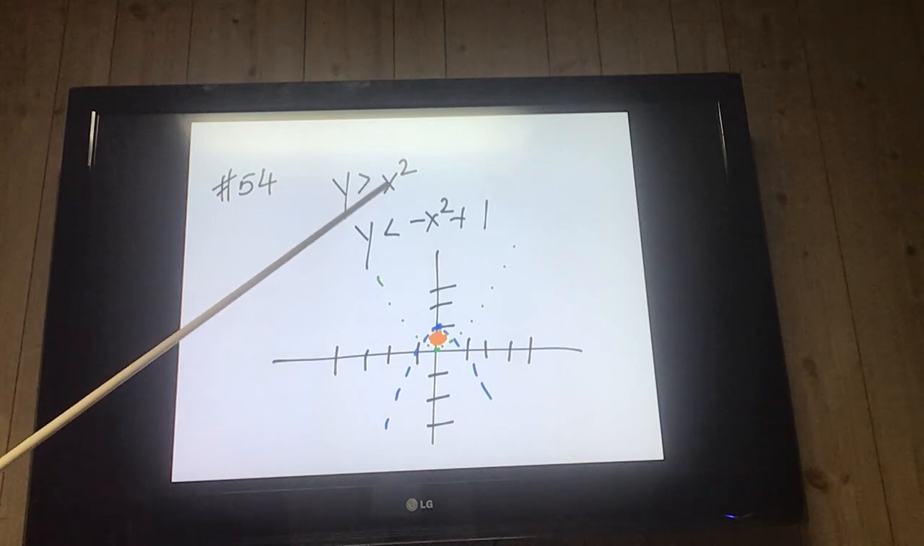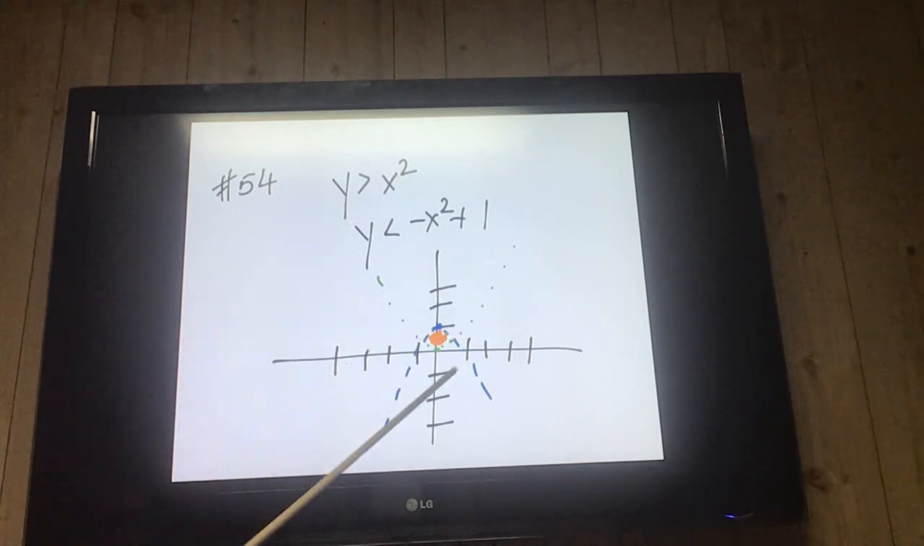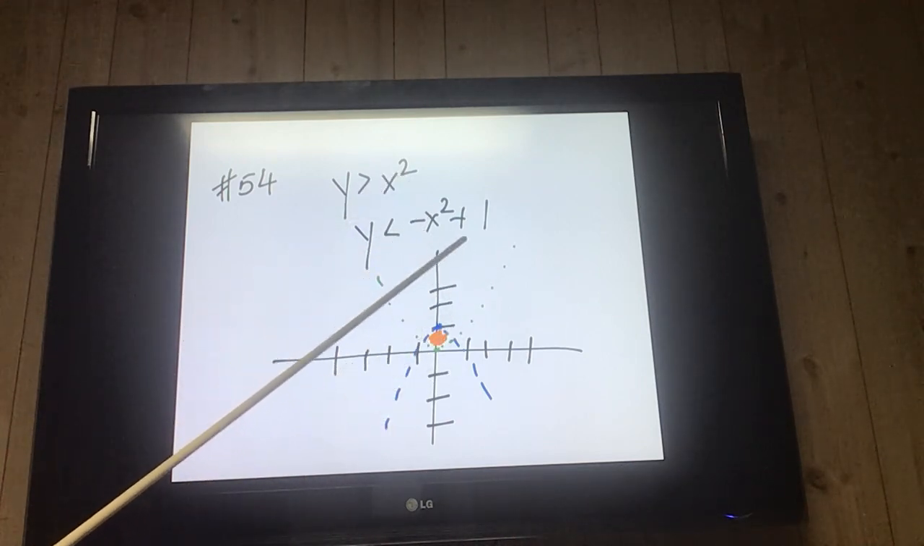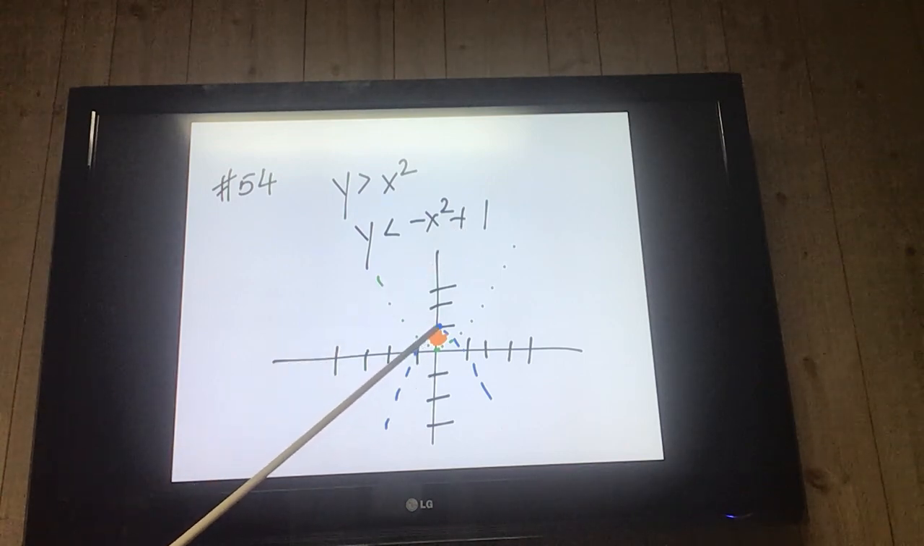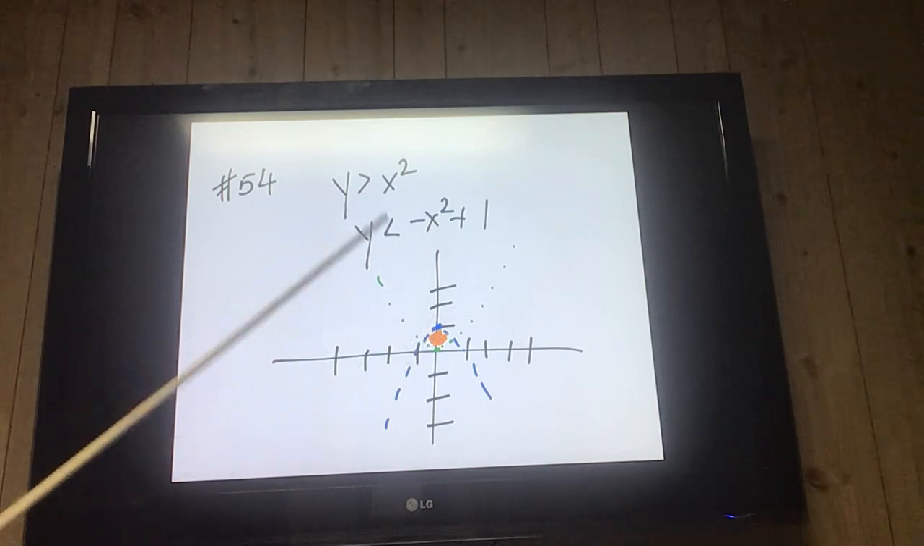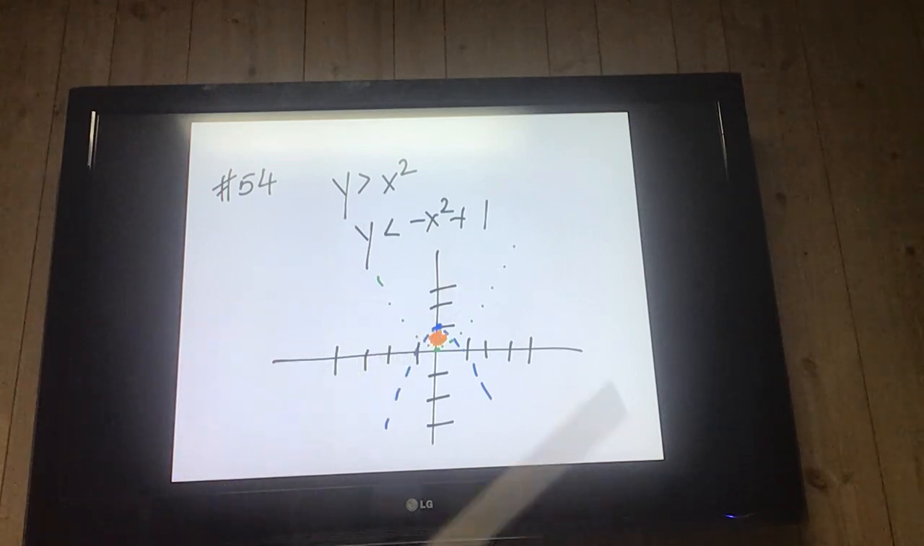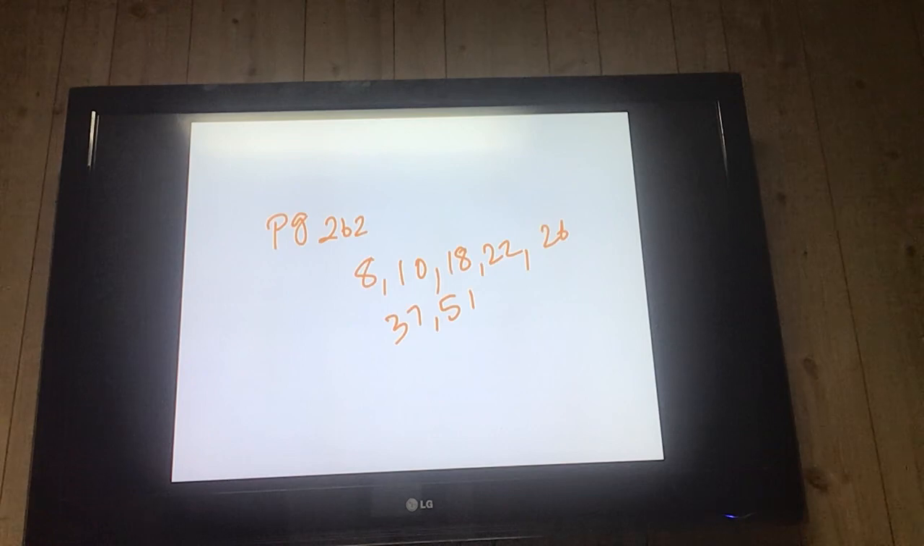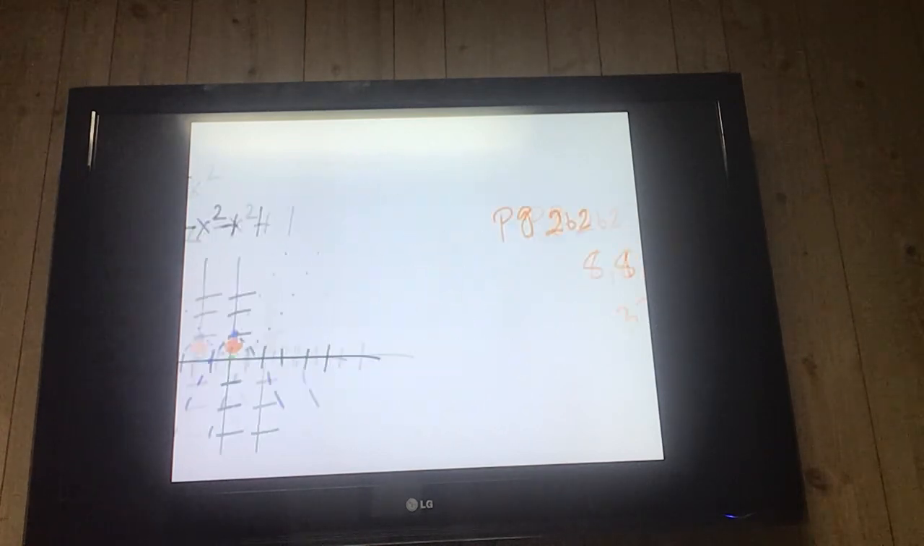Here, x squared, vertex is 0, 0, so here's my graph. Negative x squared plus 1, so it's 0, 1. So here's my graph. Everything below the blue, everything above the green. So there's my shaded portion. All right, so that's the homework there.